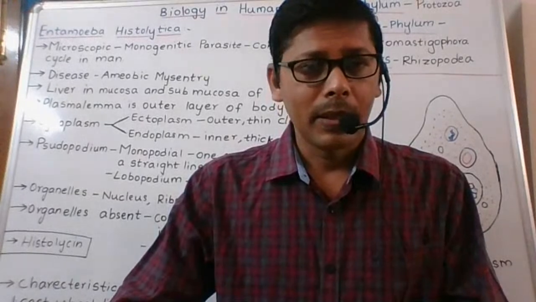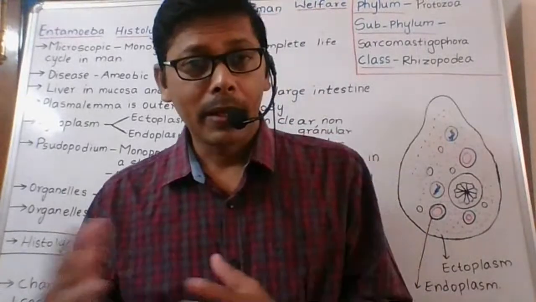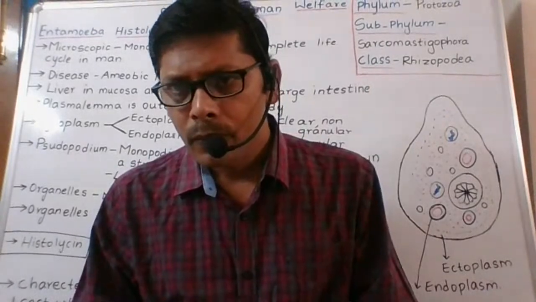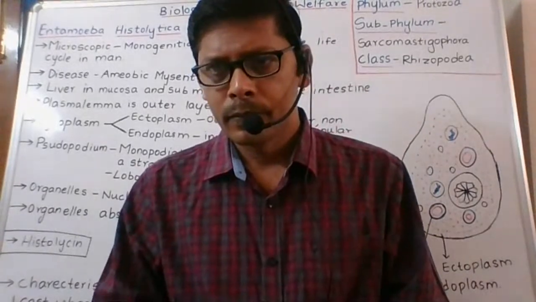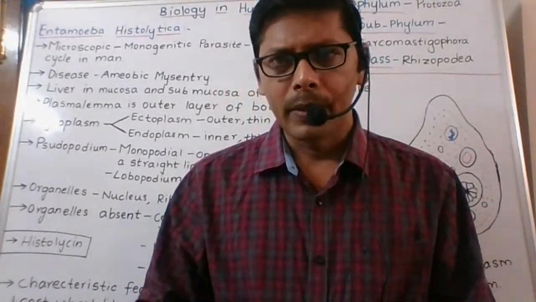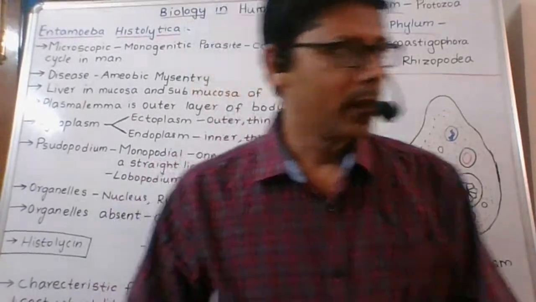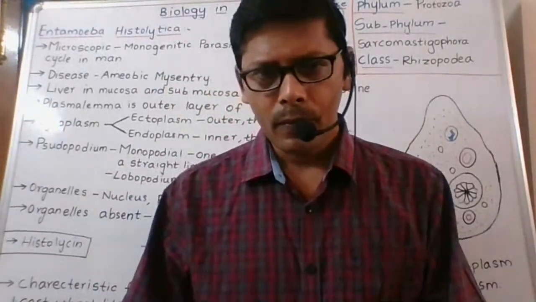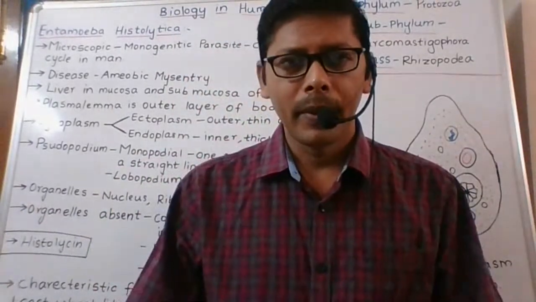Next, hyperplasia, hypertrophy, gigantism in case of snake. And next Leishmania donovani, Leishmania tropica, Trypanosoma gambiense.